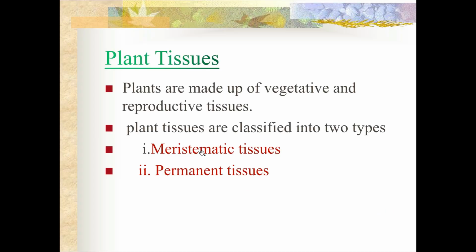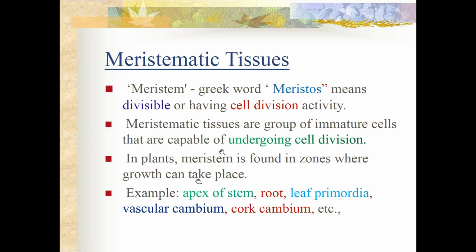We shall learn about the plant tissues first. Plants are made up of vegetative and reproductive tissues. These plant tissues are classified into two types. They are meristematic tissues and permanent tissues. What are meristematic tissues? Meristem has come from a Greek word meristos, which means divisible. This will have the cells which will be actively dividing to produce many new cells, or we can say they have the capacity of cell division.